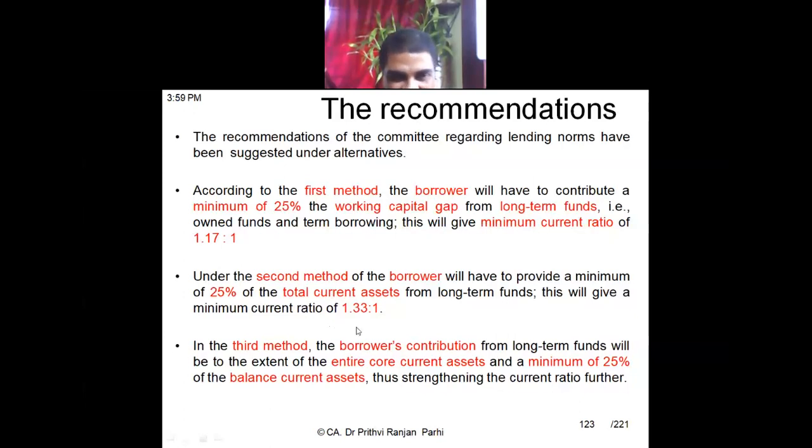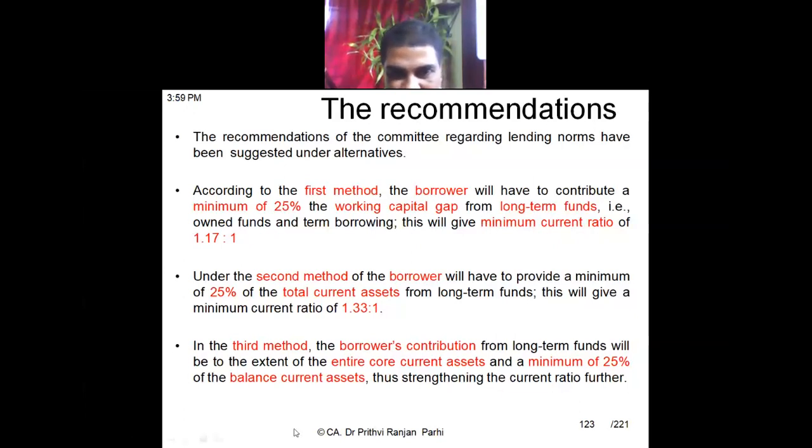Now let us see the third method. The third method says the borrower's contribution from long-term funds will extend to the entire core current asset. Core current asset, you need to understand, means you are talking about permanent current asset. And in addition to that, a minimum of 25% of the balance current asset. That means the entire permanent current asset. We have understood all these things. Permanent working capital and temporary working capital we have understood. Temporary working capital keeps on fluctuating. Permanent working capital is stable, regular working capital.